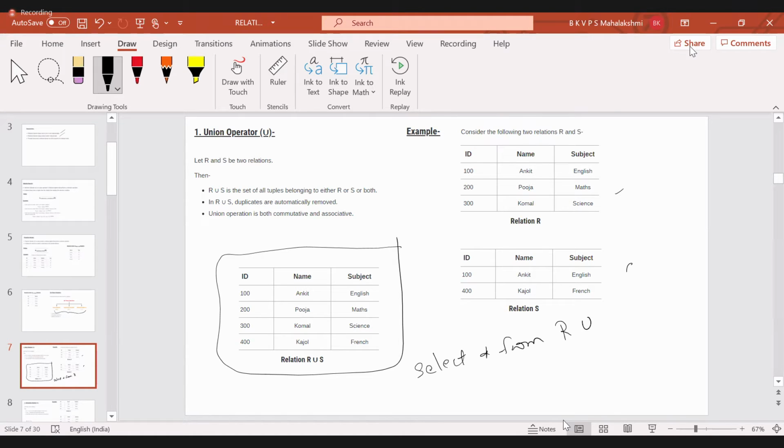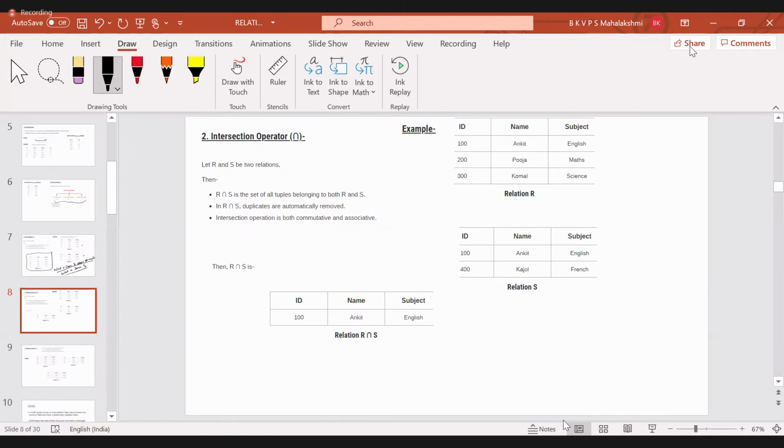And you just specify union and then specify select star from the other table. Yes, that's it. This is the syntax. Again, select star from, then union, and then you write this one. So you will get all. Understand? So this is the syntax.